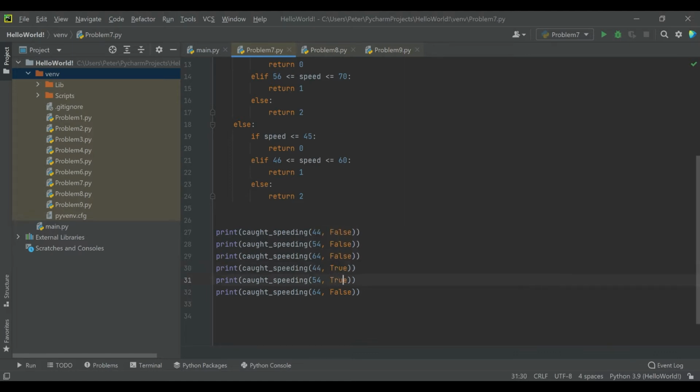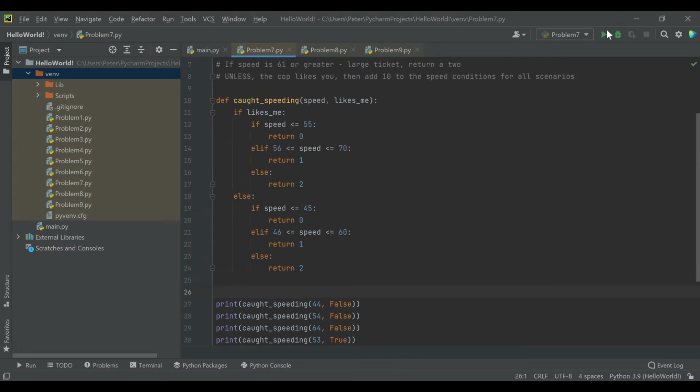But we're going to go ahead and check one that should give us no punishment for both. Then we'll check one that should give us a small ticket for both. And then we'll check one that should be a large ticket for both. So I'm going to go ahead and say if the cop does like me and I'm driving 53, or if he doesn't like me and I'm driving 44, these should be zeros. And then if I'm in that middle range for the two, these should be ones. And then if I'm going above my upper limit for either of them, these should be twos. So I'm assuming we're going to see 0, 1, 2, 0, 1, 2. Let's go ahead and run it.